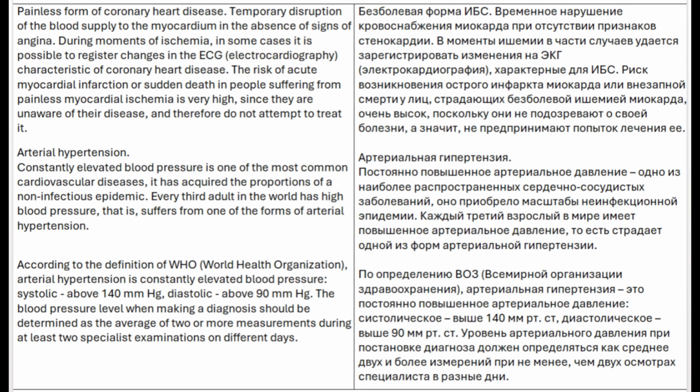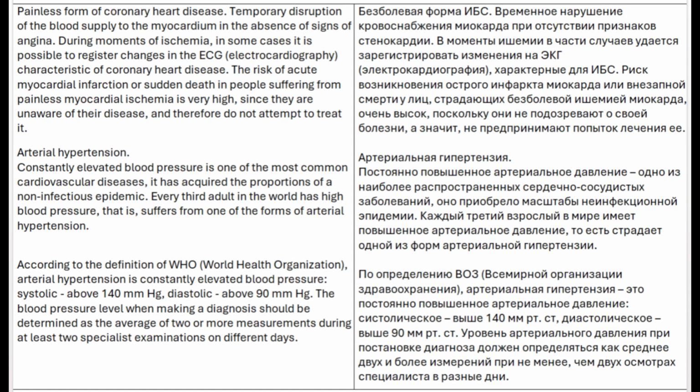Arterial hypertension. Constantly elevated blood pressure is one of the most common cardiovascular diseases. It has acquired the proportions of a non-infectious epidemic. Every third adult in the world has high blood pressure, that is, suffers from one of the forms of arterial hypertension. According to the definition of WHO, World Health Organization, arterial hypertension is constantly elevated blood pressure, systolic, above 140 mm Hg, diastolic, above 90 mm Hg.